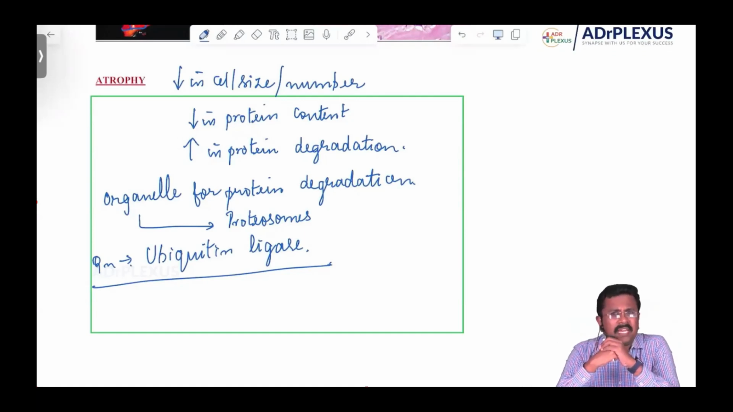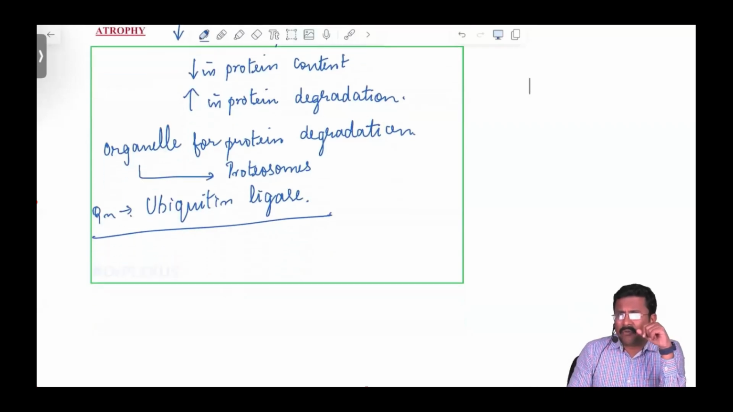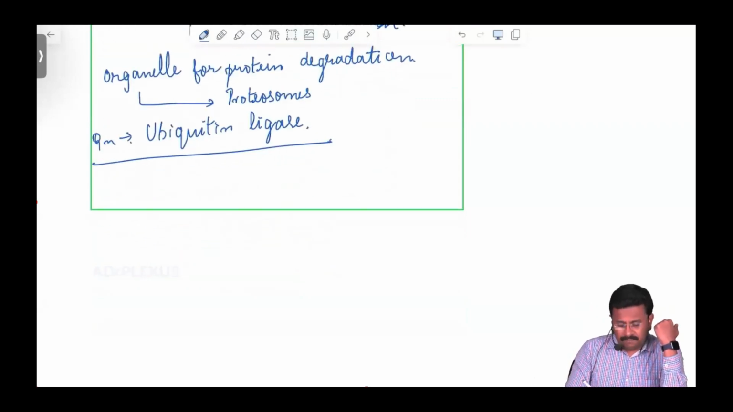Yes, all of us know. Please remember this one important point: the brain undergoes atrophy at old age. And the 2022 NEET asked why the brain undergoes atrophy in old age. Can anybody think why, as age advances, the brain undergoes atrophy? Atrophy of the brain.